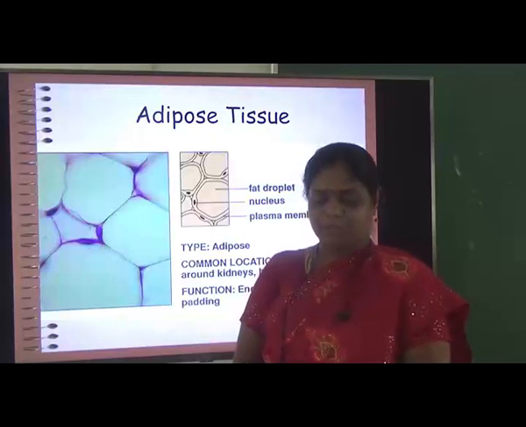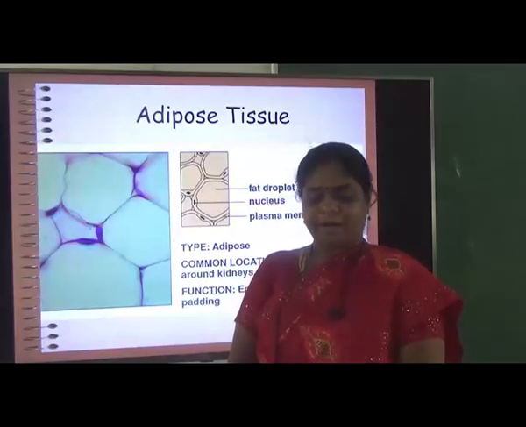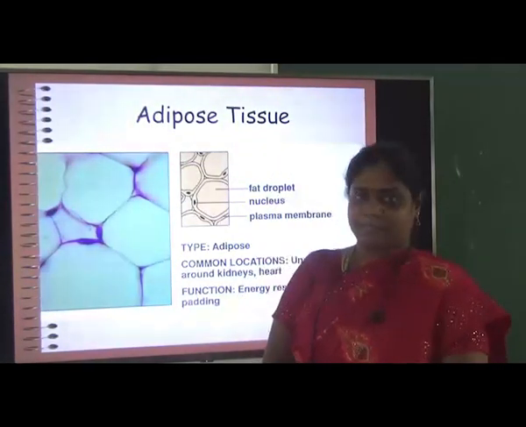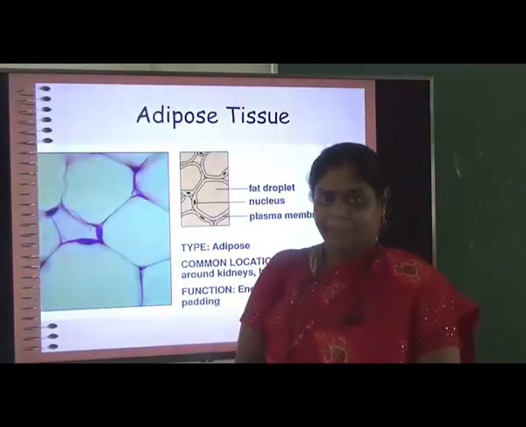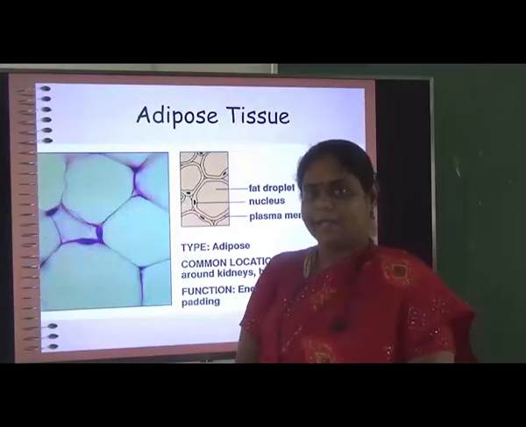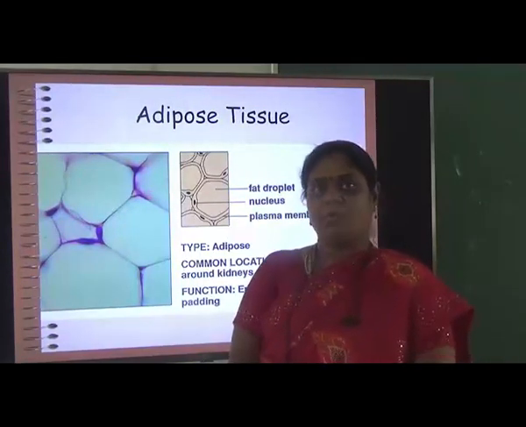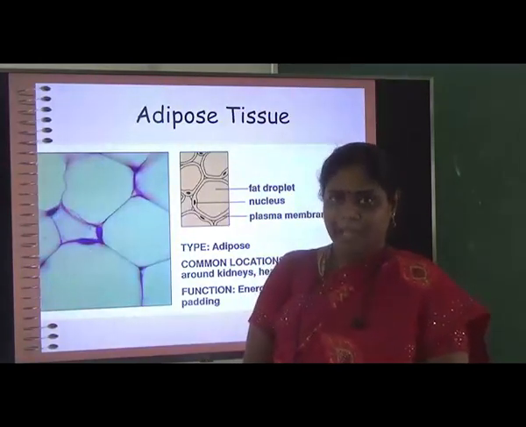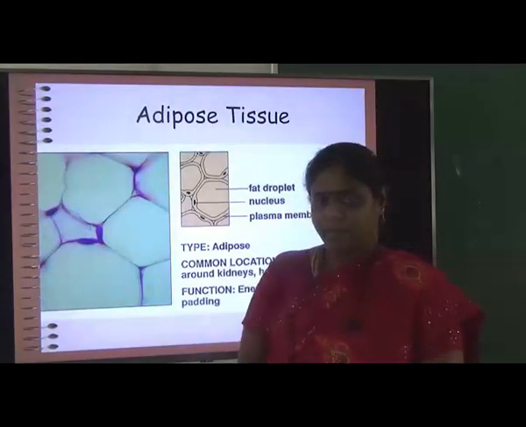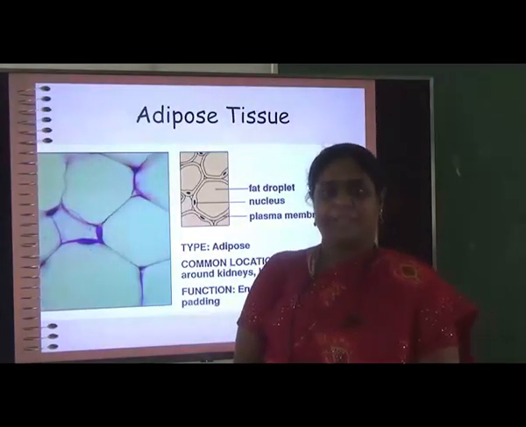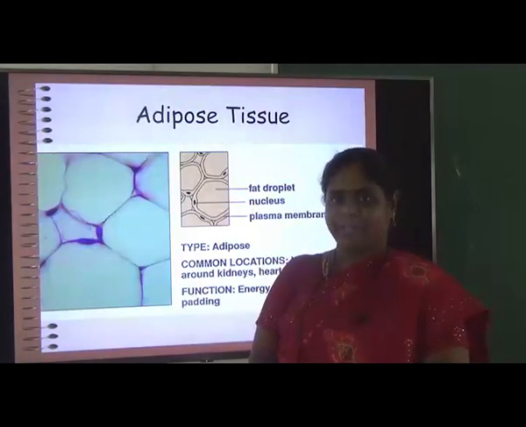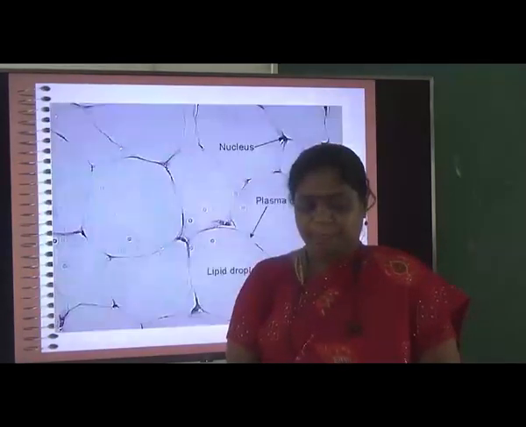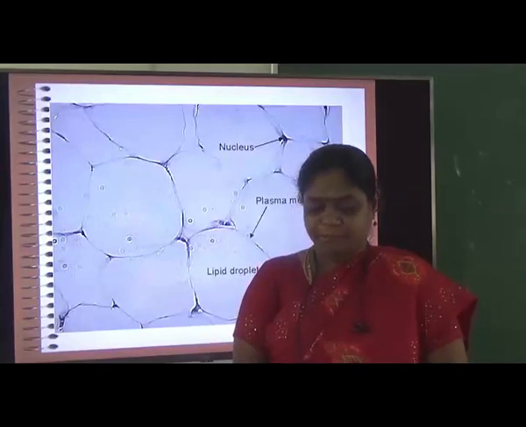The next type is the adipose tissue, which is fat. It is located under the skin, around the kidneys and around the heart; mainly around all the internal organs for the purpose of protecting them. Internal organs like the heart and kidney need a little bit of safety, so most of these organs are covered by adipose tissue. Even under the skin we have adipose tissue, which helps the temperature regulation of our body. Their function is energy reserve, insulation and padding. They protect our skin from the external environment, and also have a padding effect. So this is the diagram of it.